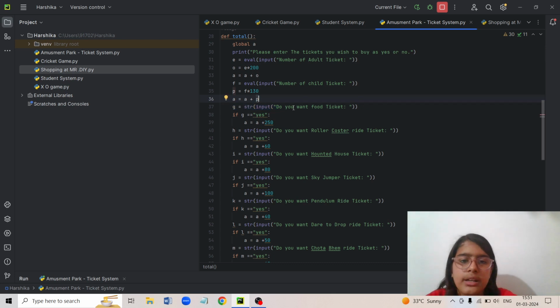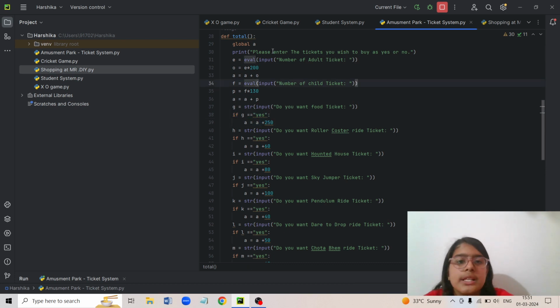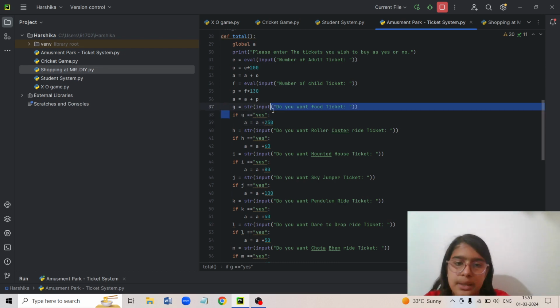Now here it is asking you, do you want a food ticket? Then why is this code different from this? Well, because here we asked for a number, that is, how many adult tickets do you want? Here we are asking, do you want a food ticket? If you press yes, then it will add 250 directly. So I've used an if statement here.